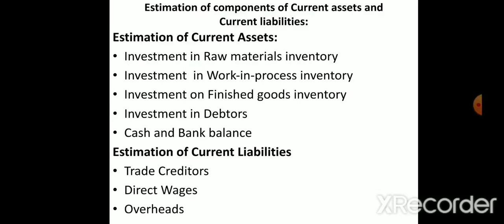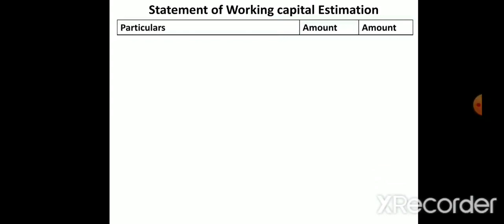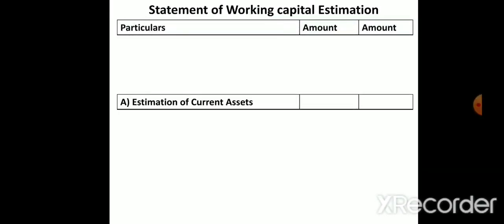Any other expenses? No, we can conclude while doing the problem. So these are the main items we have in the current assets and current liabilities. Okay. Next, statement of working capital estimate. The same items I explained in the previous slide, I have put in a format type. This is the format you have to follow while doing the problem. So particulars and amount columns will come.